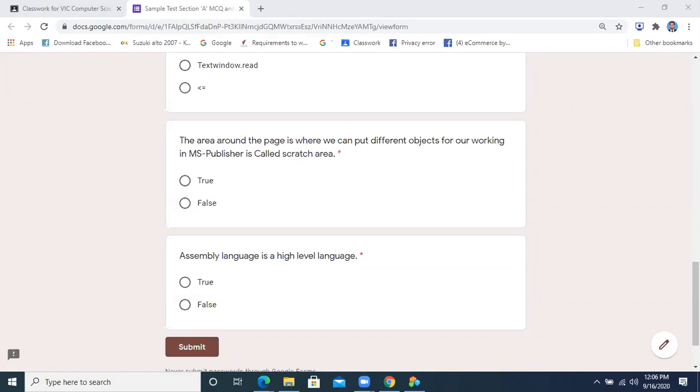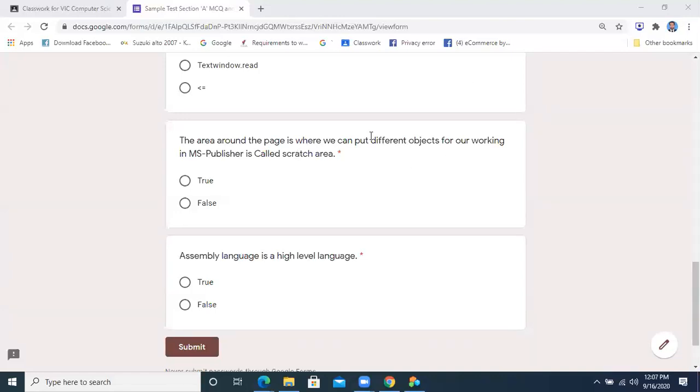Yes, Abdul Wahab. Assembly language is a high level language. This statement is true or false? False. Okay. So it means this statement is false because assembly language is basically a low level language. This is not a high level language. So you are going to mention it false.